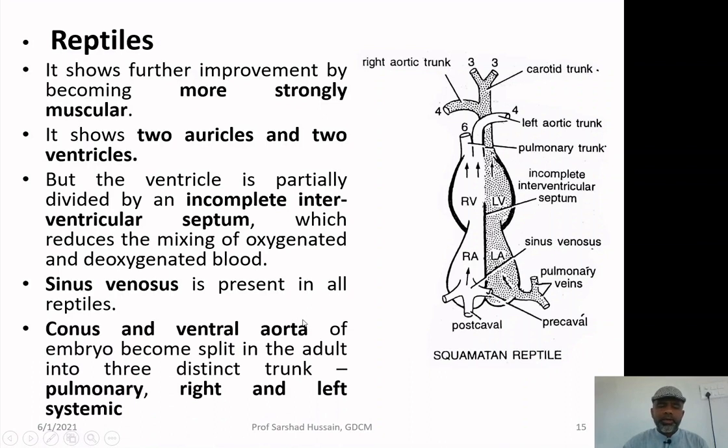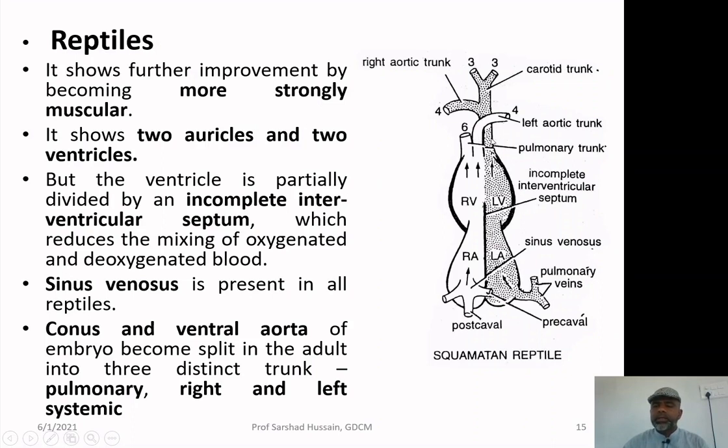The conus and the ventral aorta of the embryo become split in the adult into 3 distinct trunks. There is no conus arteriosus present over there, rather 3 different blood vessels are present. One is the pulmonary trunk, another is the aortic trunk, and then you may see the right and left systemic arteries. This one is a systemic artery, and this one is also a systemic artery.